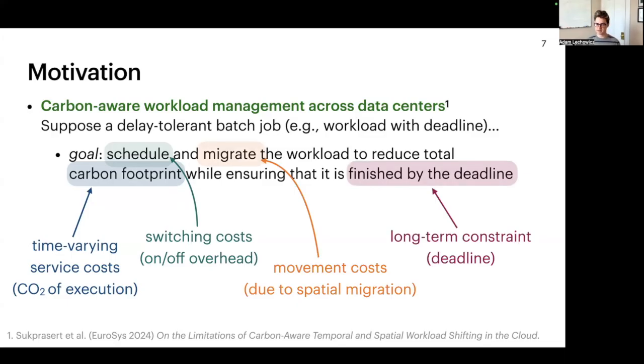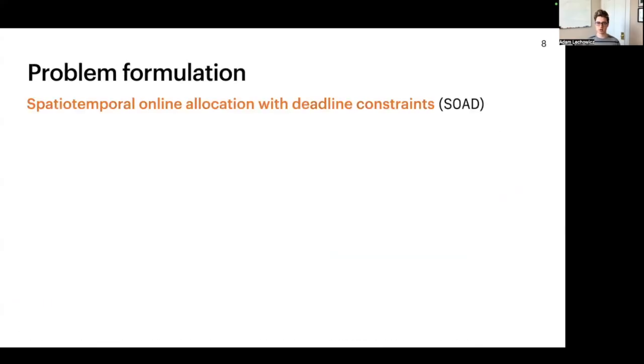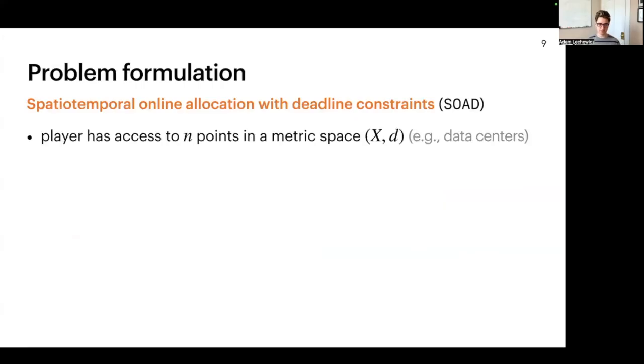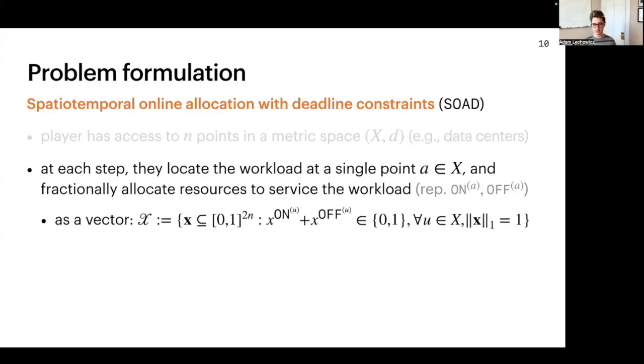So we're motivated by this application, but ultimately the message of our work is that we can formulate and solve an online optimization problem that captures all four of these components. We call this problem spatiotemporal online allocation with deadline constraints, or SOAD for short. The decision maker or player in the problem makes decisions in a metric space with endpoints. In the motivating example, these might be our data centers. At a single step, they choose a point in the metric, and then at that point, they can fractionally allocate some resources to the workload. We represent those allocations using two states, on and off.